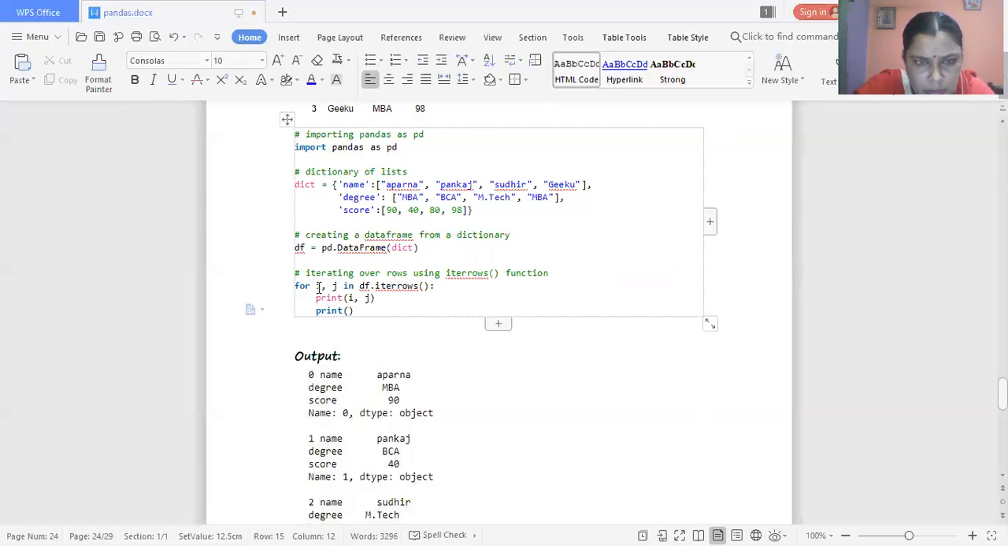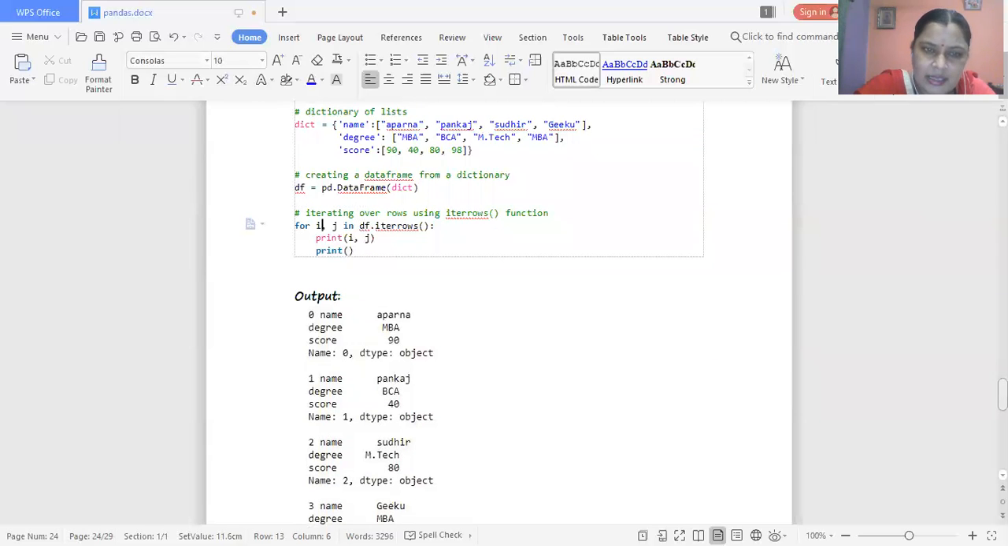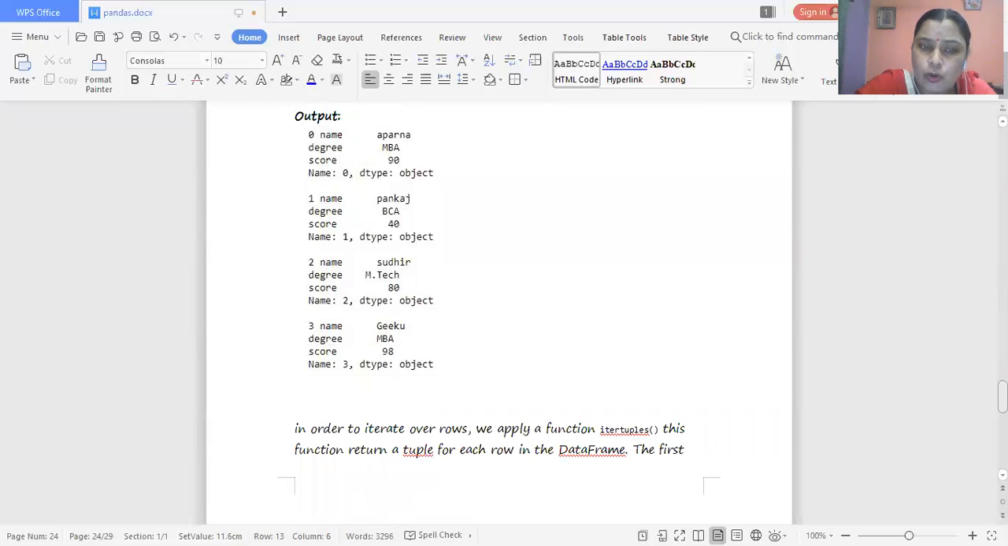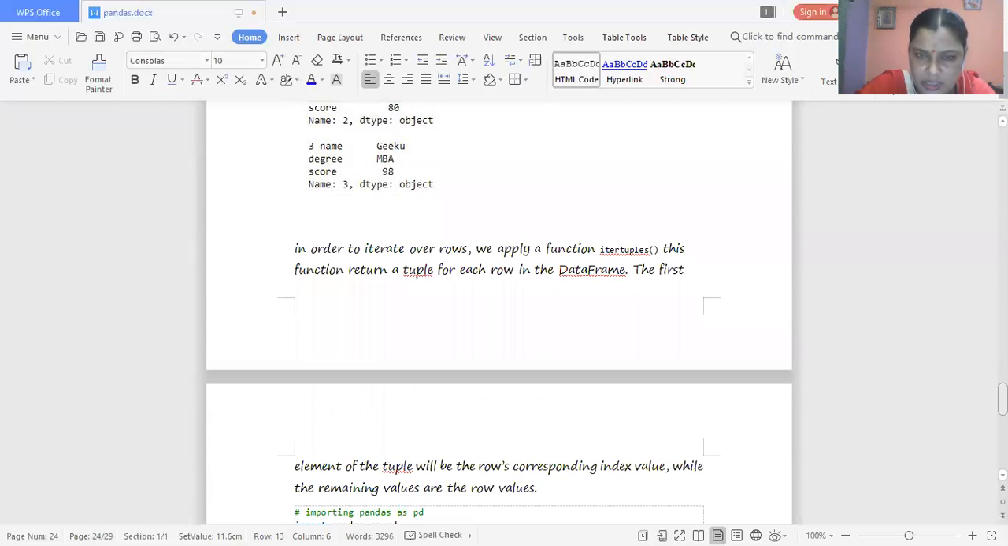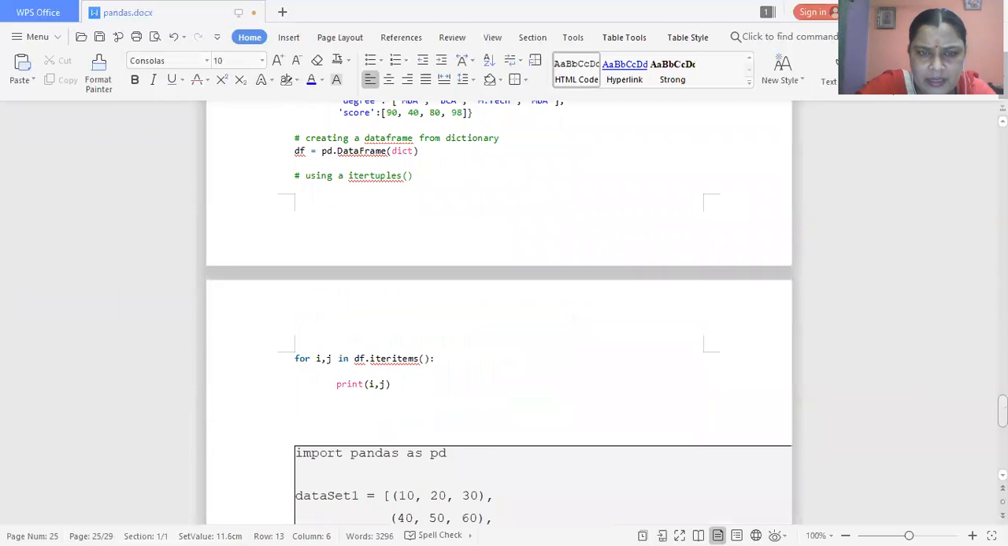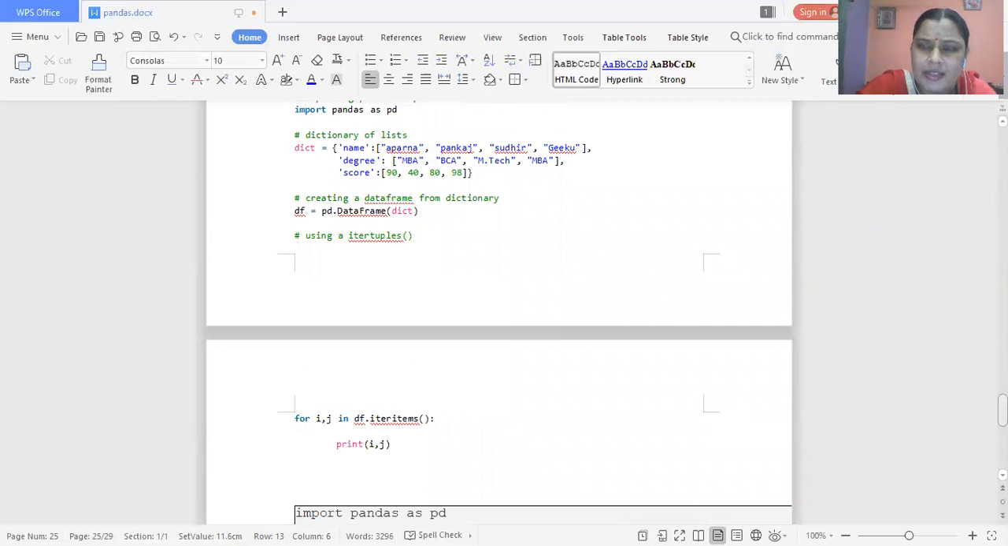Now again, the next time, the value of i will be 1. At the 1 position, the name, degree, and score will be displayed. Again at the 2 position, the name, degree, and score will be displayed. And at the 3 position, name, degree, score will be displayed. So at the same time we use the row index, and at each row position, the column values will be displayed. Again, one is itertuples. The itertuples function displays the entire tuple at a time.